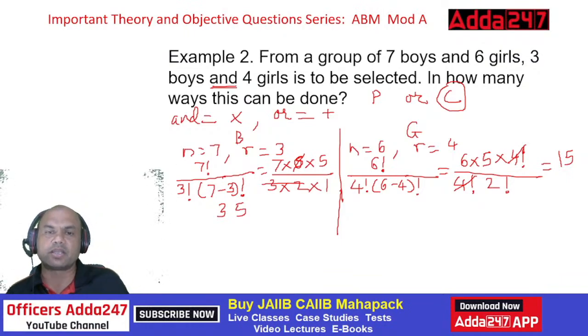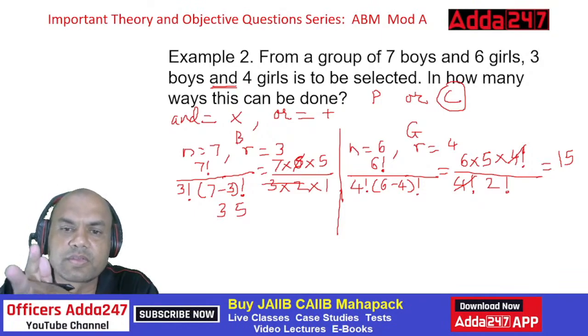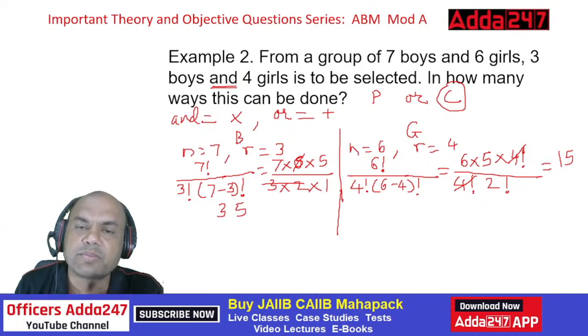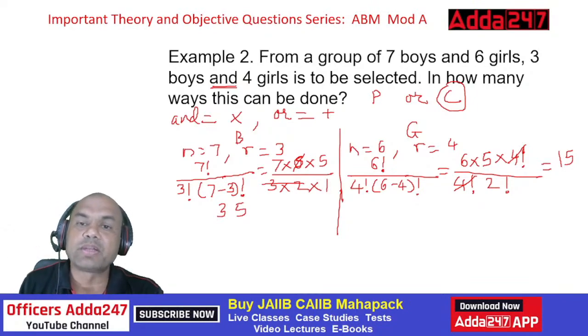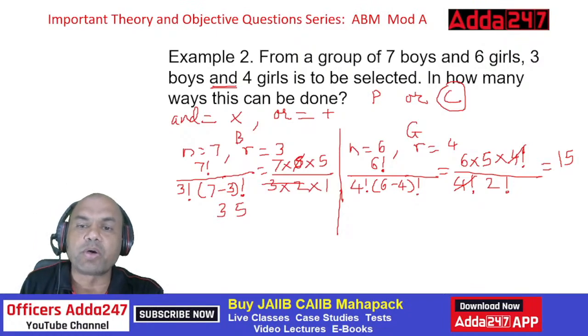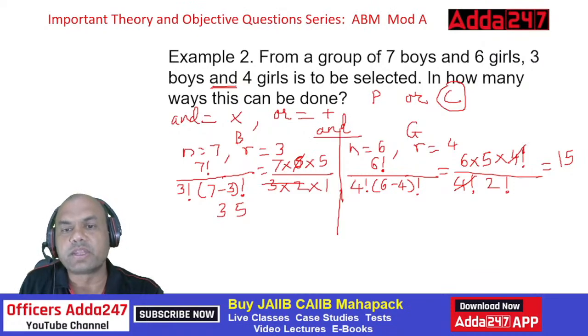Are you getting this? Let me see the answers in the comment section. Are you getting this 15? Yeah. Now what is required? How many ways this can be done? Here, "and" is given. And "and" means what did I say? Multiply. So I want boys and girls. And over here, "and". So when I want "and", it means it's multiply. So what will I do?